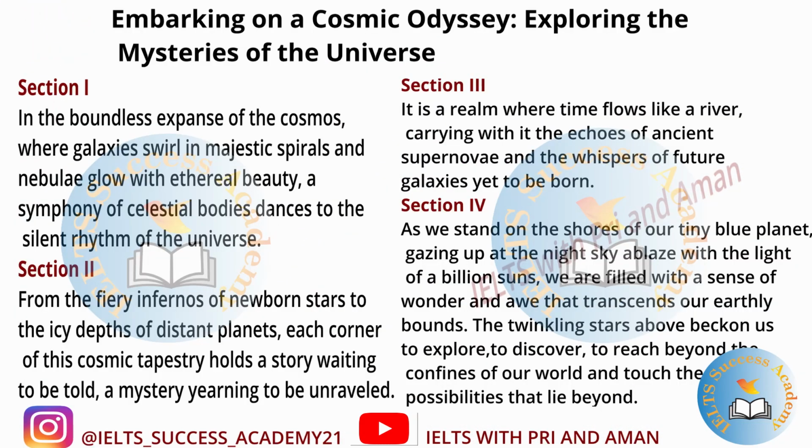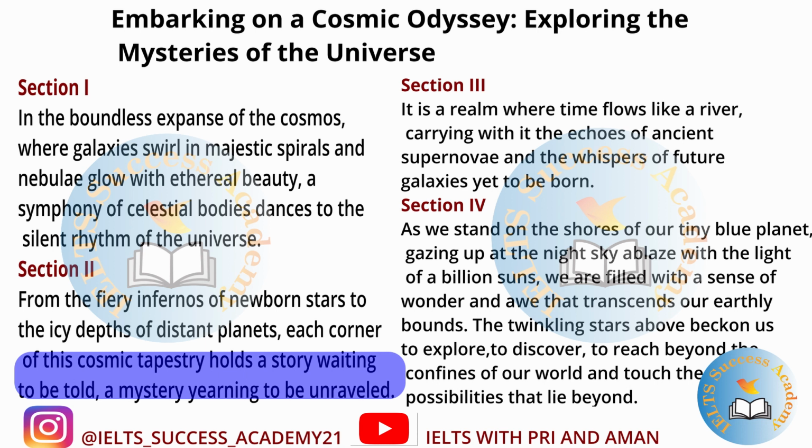So if we look at section 2, it states, from the fiery infernos of the newborn stars to the icy depths of distant planets, each corner of this cosmic tapestry holds a story waiting to be told, a mystery yearning to be unraveled.